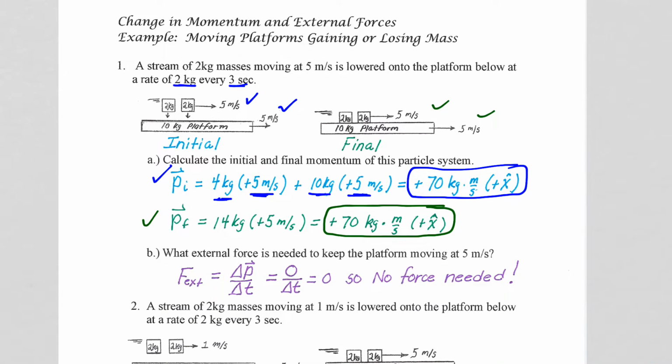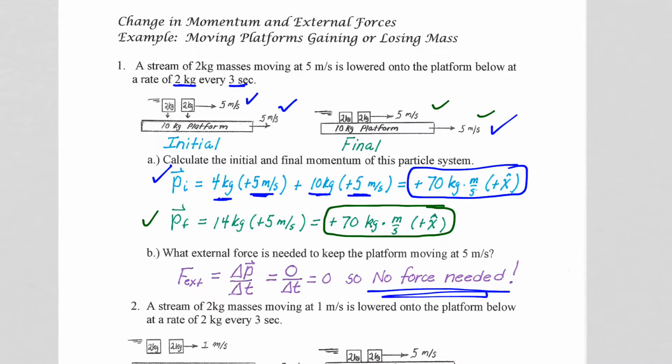So platforms that acquire mass already moving at the speed of the platform need no additional force to keep the platform moving at 5 meters per second. So do not think that just getting heavier, just getting more mass, necessarily means you are slowing down. If you are acquiring that additional mass already at the speed you are moving, you will just continue moving at that speed.